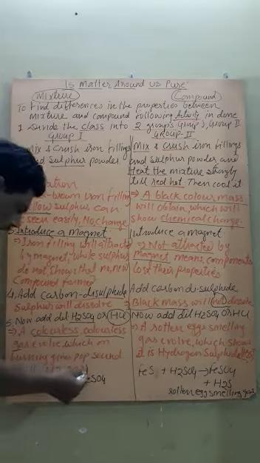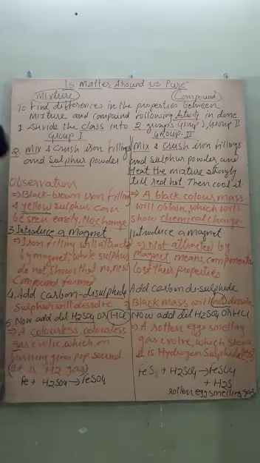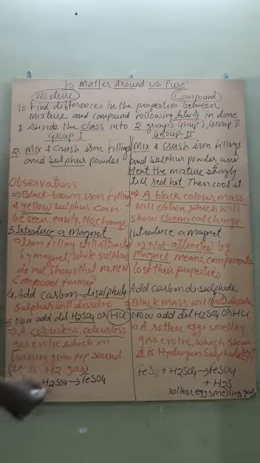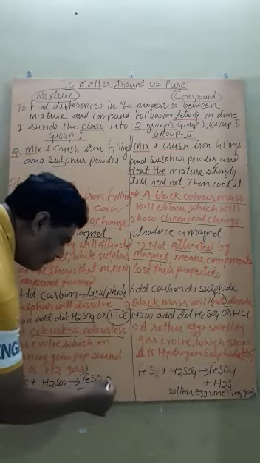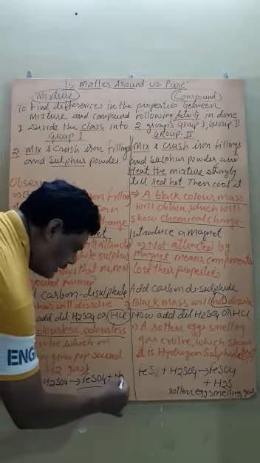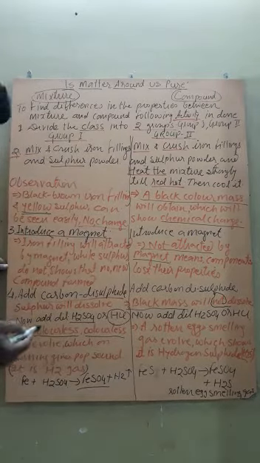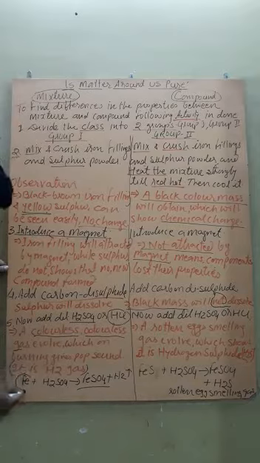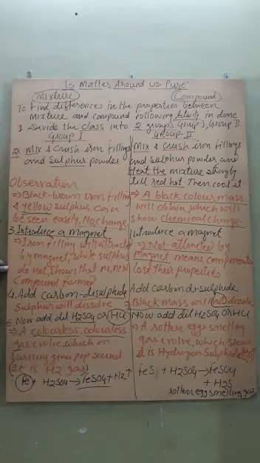So it proves that this is the property of H2 gas. And the reaction will be Fe reacts with H2SO4, it forms FeSO4, along with it releases H2 gas. So the release of H2 gas shows that Fe again retains its property.